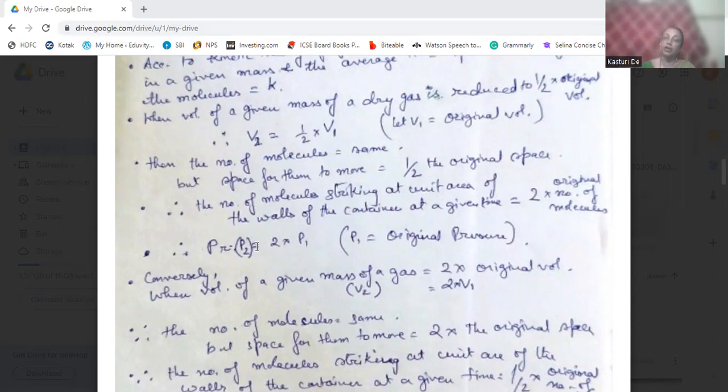So if the original pressure is P1, then after reducing the volume, the pressure P2 will be 2 times P1. That is, the pressure will be double.